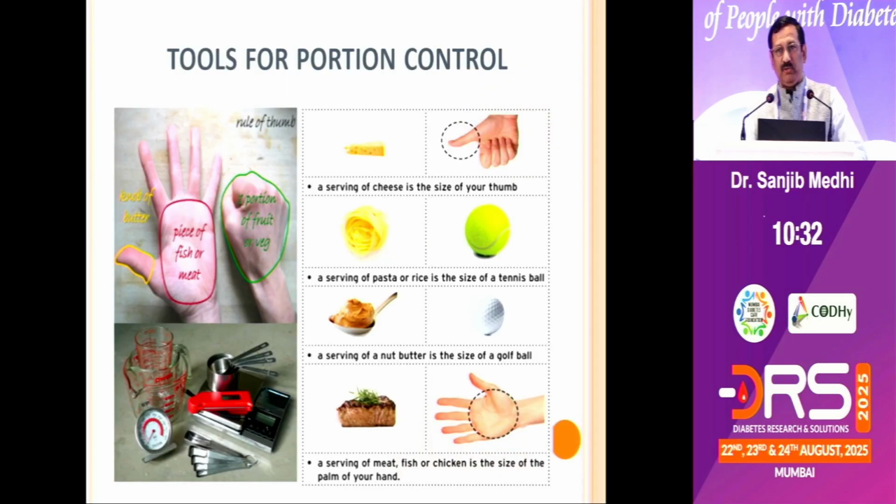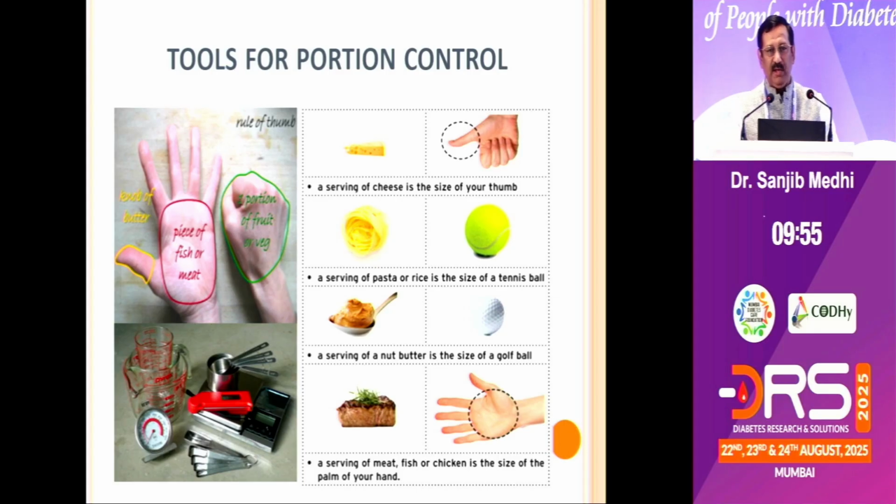And this is a typical diabetic person, which in a very simplified form, we can say the rule of palm. One palm, the size of a palm, should be either fish or mutton. The other palm should be the size of vegetables and fruits. Very simple. The thumb should be your cheese. The size of a tennis ball is the rice or the carbohydrate. And the size of a golf ball is the amount of butter which you can take, or peanut butter as of now. So a very simple portion meal, how every diabetic patient can be made to understand how to go about a diabetic diet.